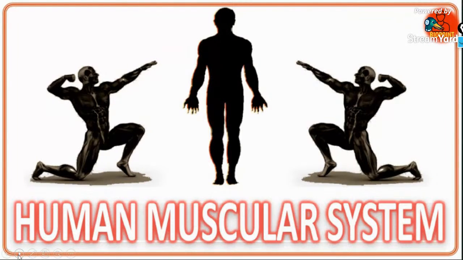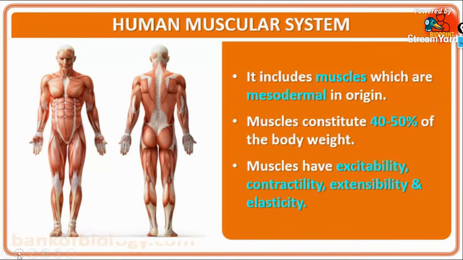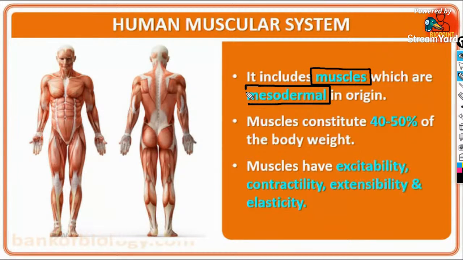Next we are moving on with the major topic of this chapter, that is the human muscular system. Beginning with the chapter muscular system. The muscular system includes muscles which are mesodermal in origin. Very important MCQ. Muscles are mesodermal in origin. Muscles constitute nearly 40 to 50% of the total body weight.